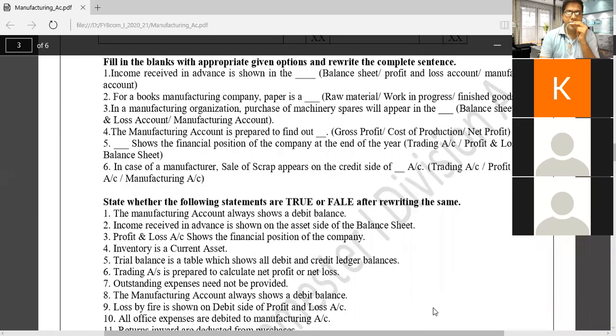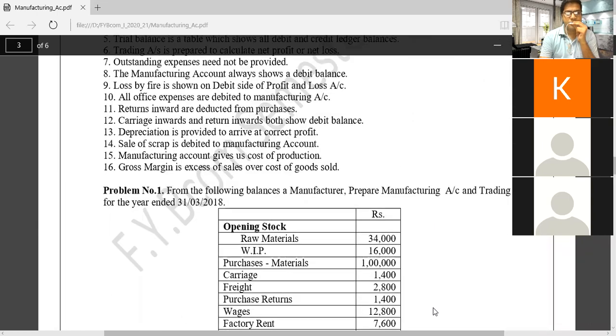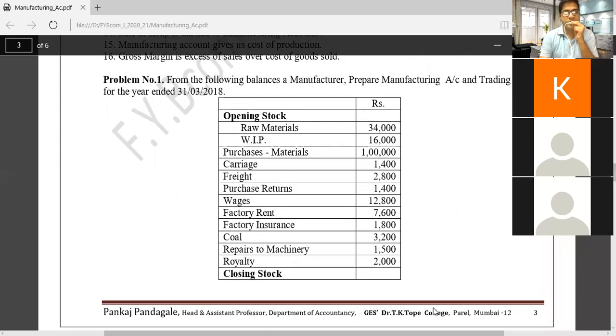Then after that we will directly start the problems. I have not given the balance sheet format because you are already aware of the format. You studied it already in 11th and 12th standards. So what a balance sheet is, what the asset side is, what the liability side is, you are aware of. We will directly start the problems, but not today.